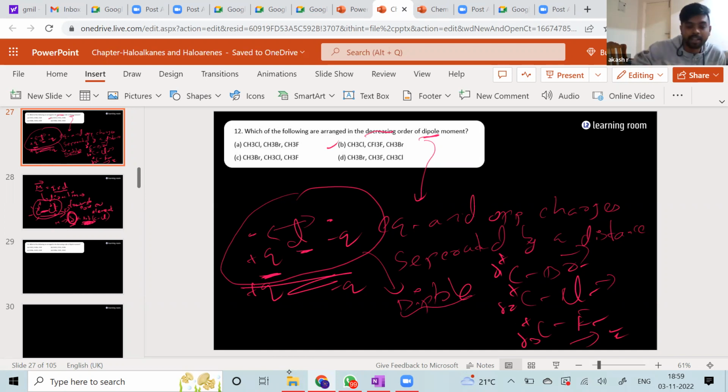See, look at this question, guys. Very interesting. Now this thing definitely is going to be based on charge. Based on charge, who's the winner? C-F is the winner.